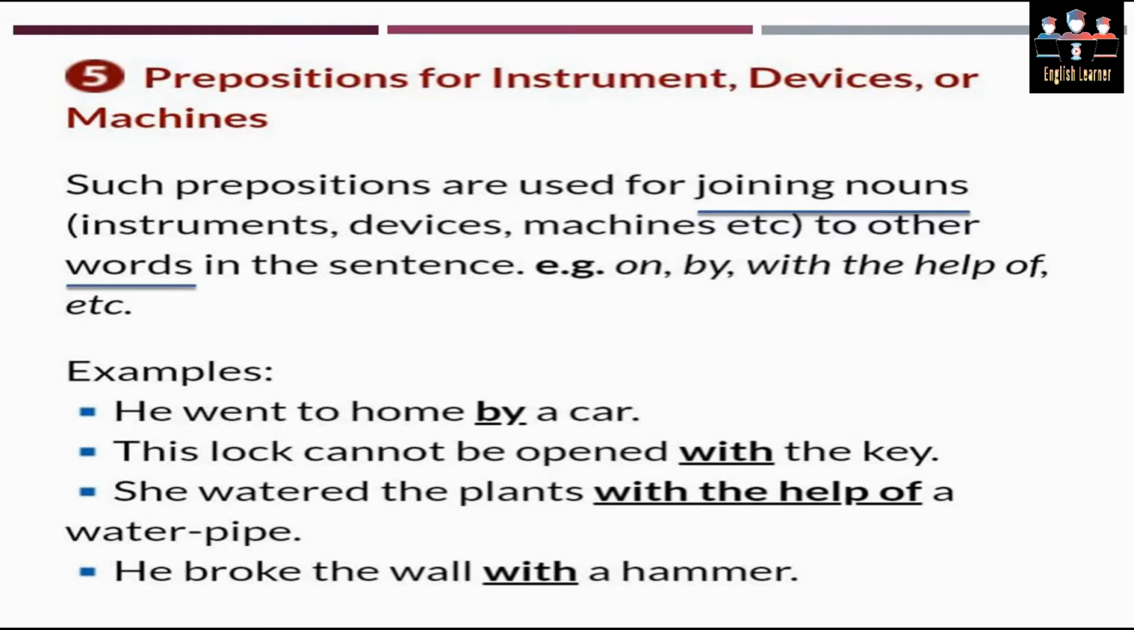Next example is, this lock cannot be opened with the key. Third one is, she watered the plants with the help of a water pipe. And the last one is, he broke the wall with a hammer. So in all these examples, we have seen that the instrument is linked up with the rest of the sentence by using the preposition of instruments or devices.